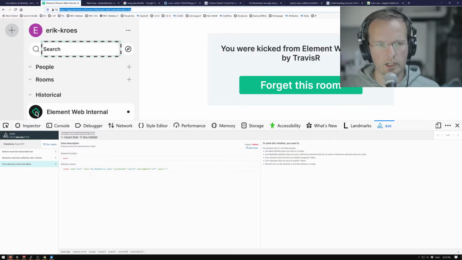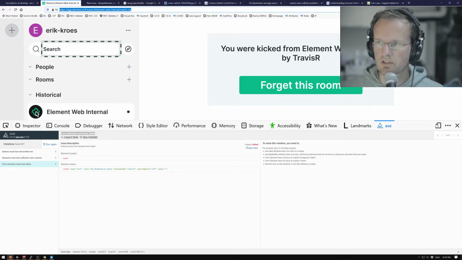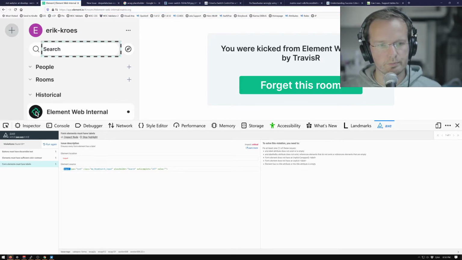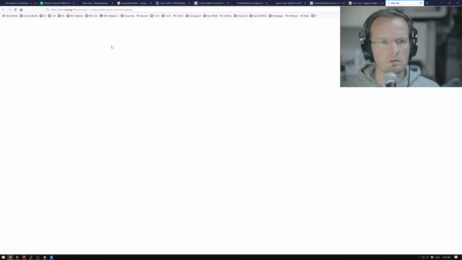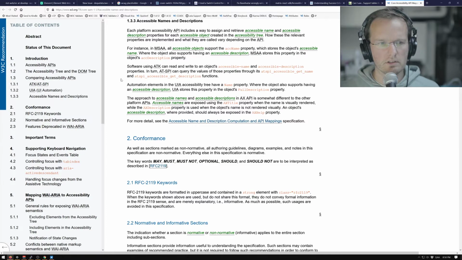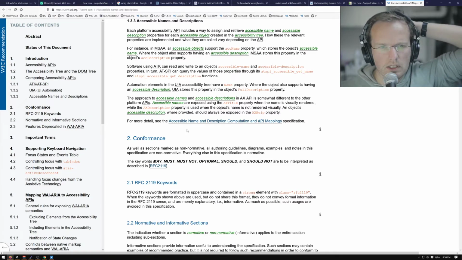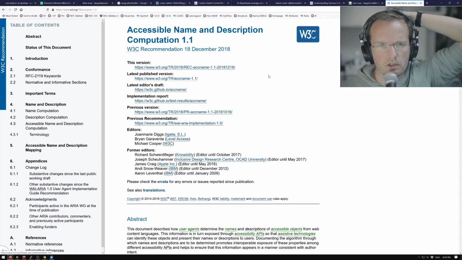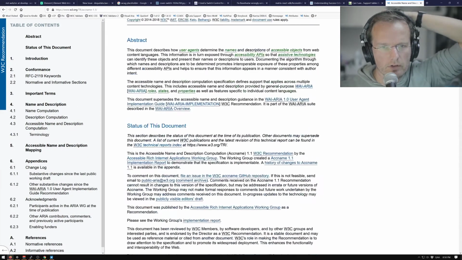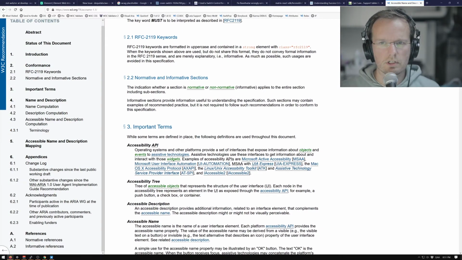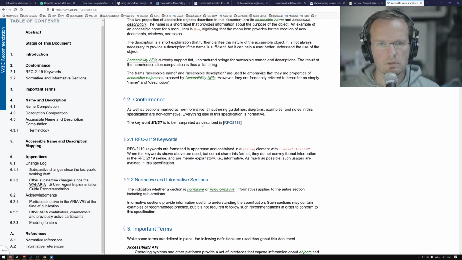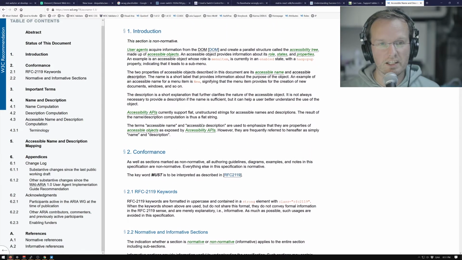Then there's one thing that we can do to check this. This is a bit in depth, because it's a resource that you should not use often or should need often. There's the core accessibility API mappings. I always have to dive in and find where the accessible name and description computation is again. There's so many resources and there's not really a good overview. Or at least I've never found the overview that I needed.